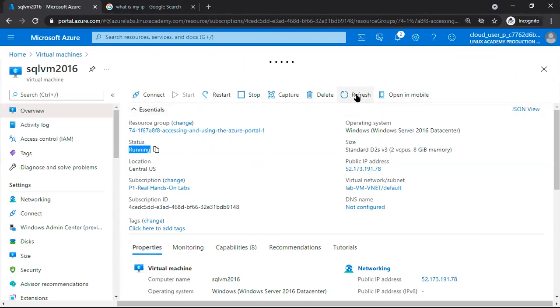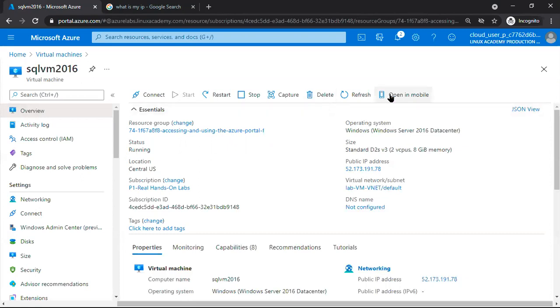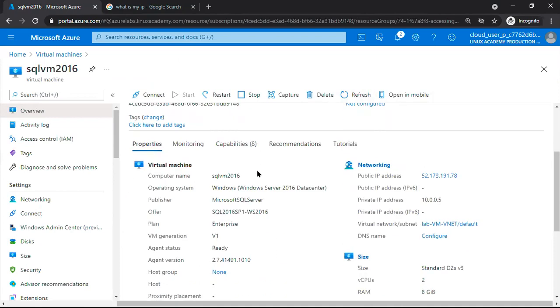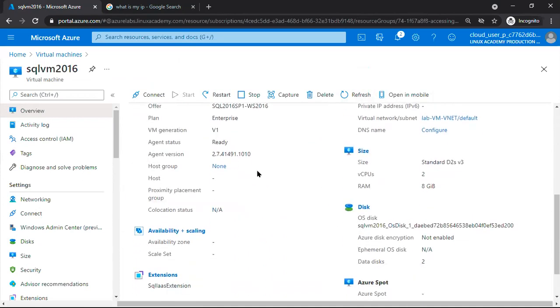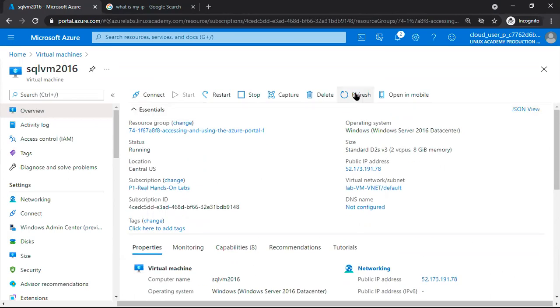Running, it is saying, maybe still not restarted. Okay, now starting the machine.